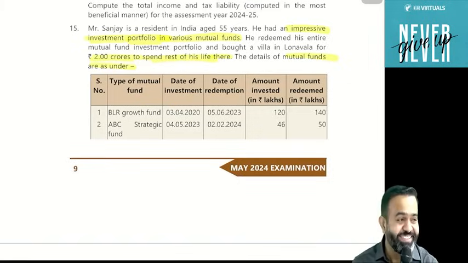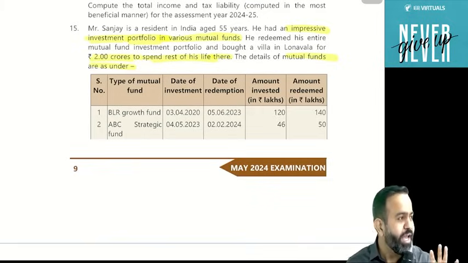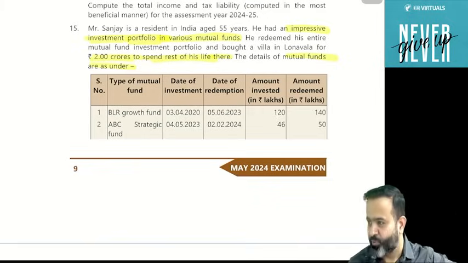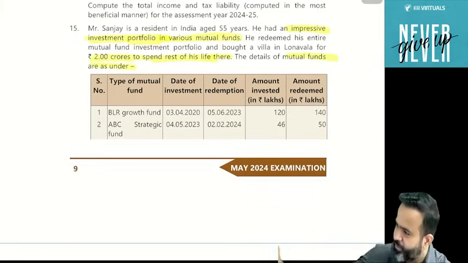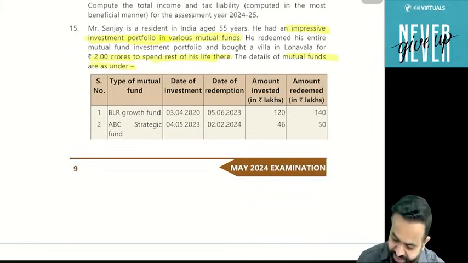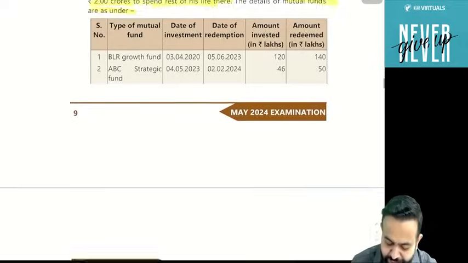So they are saying that he can claim the 54F exemption because he is selling his portfolio. And he purchased the villa already, so within 2 years he purchased, don't worry. Okay. So now he sold various mutual funds.